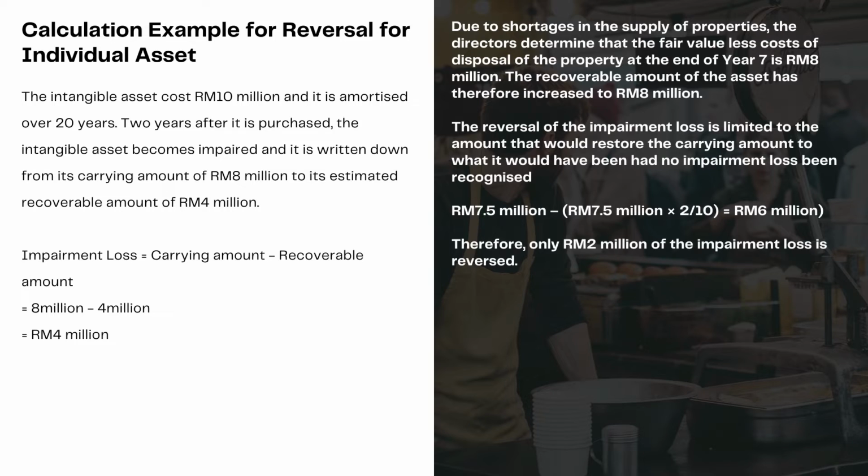To calculate impairment loss, you subtract the recoverable amount from the carrying amount: 8 million ringgit minus 4 million ringgit gives an impairment loss of 4 million ringgit.